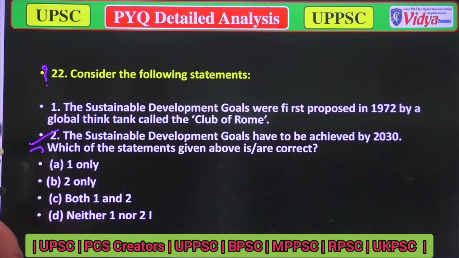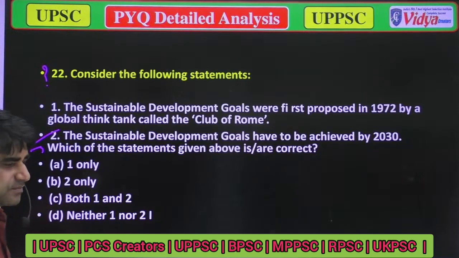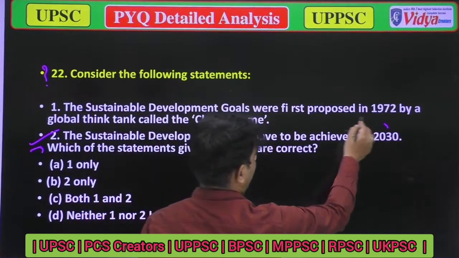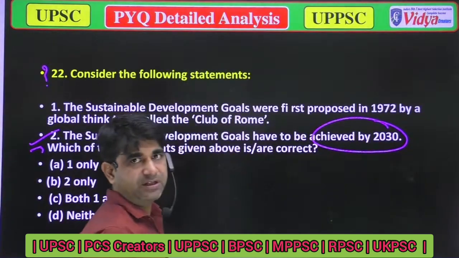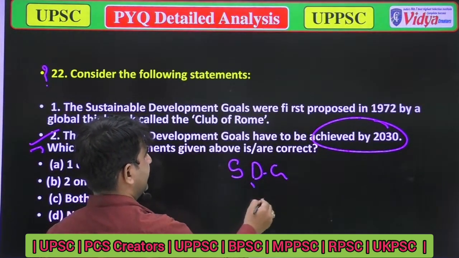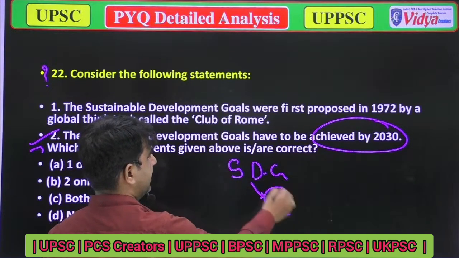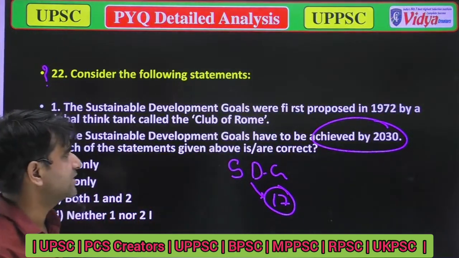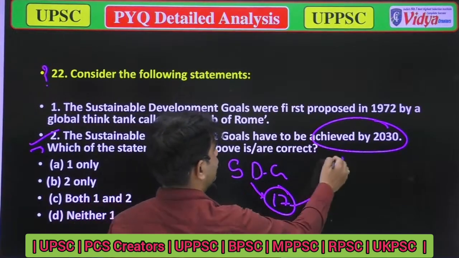Because why is it correct? Because it is our promise to ourselves that we will achieve the sustainable development goals by 2030. When we talk about the sustainable development goals, there are 17 sustainable development goals which we have to achieve by 2030. So option B is correct.